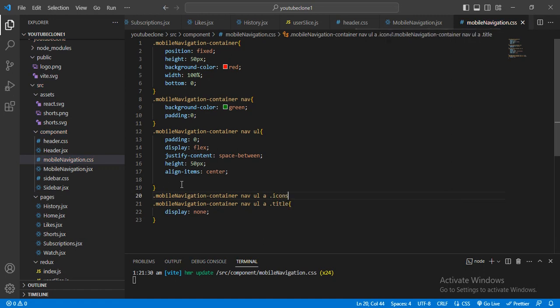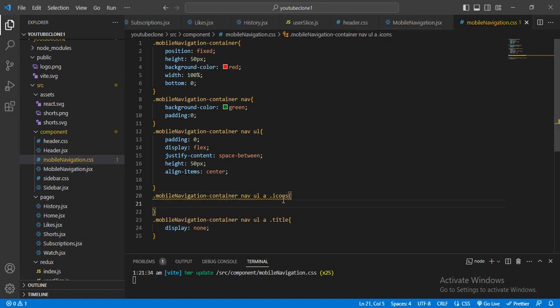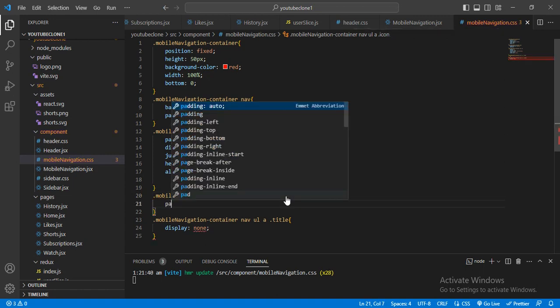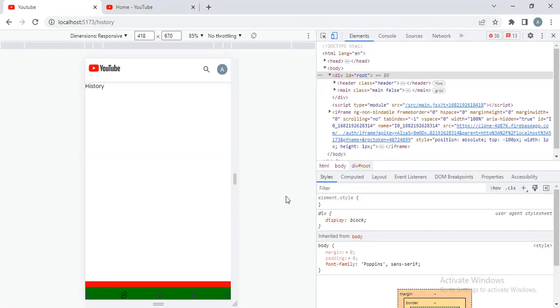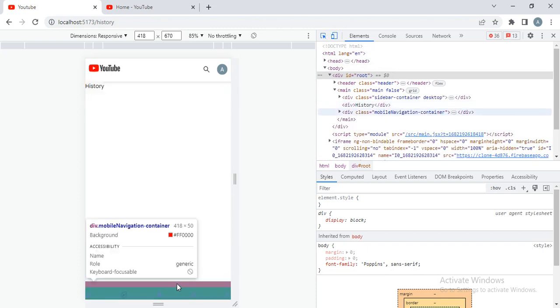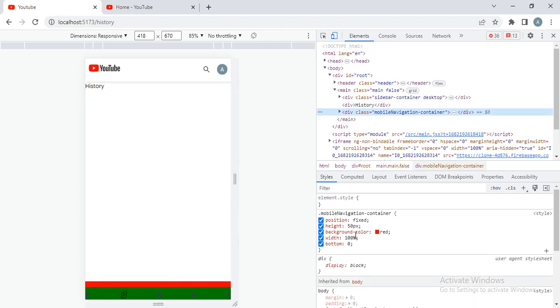icons, to do the icon, padding 0. And let me just check.